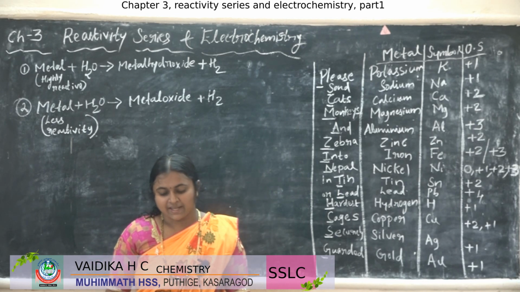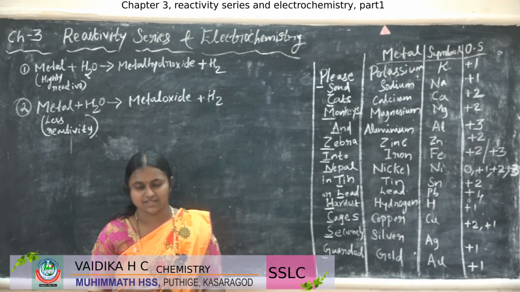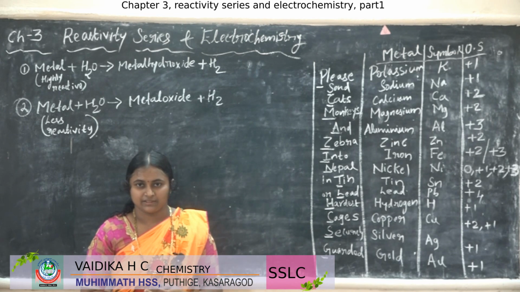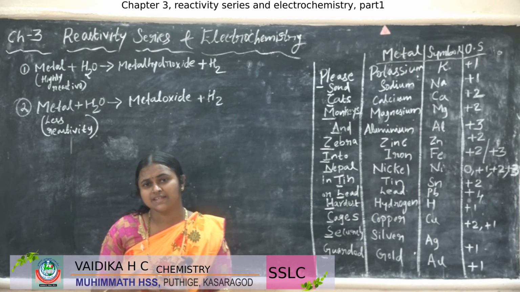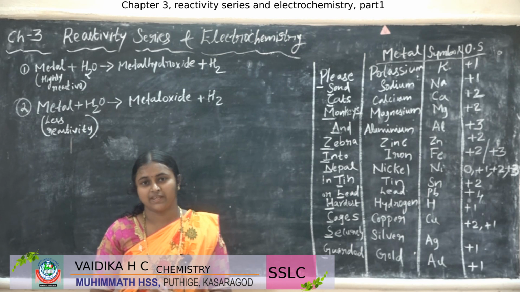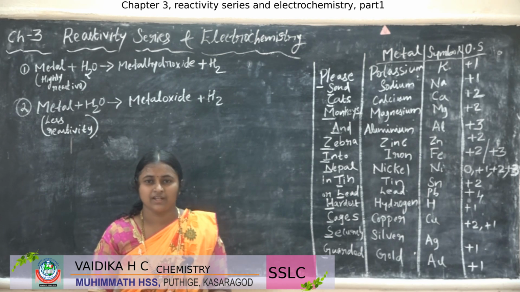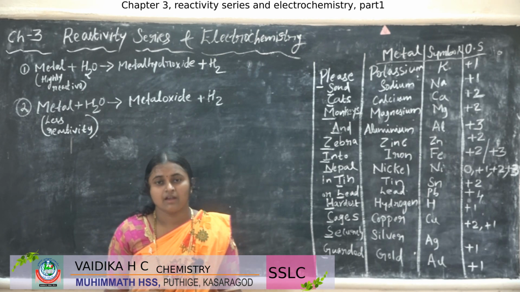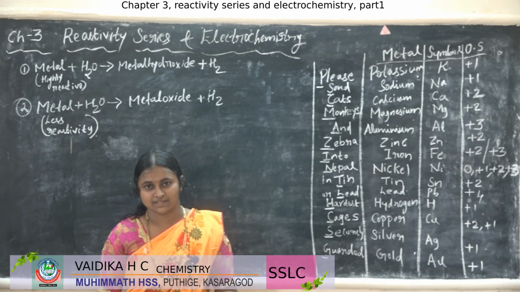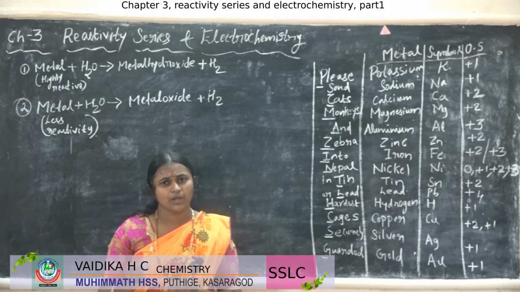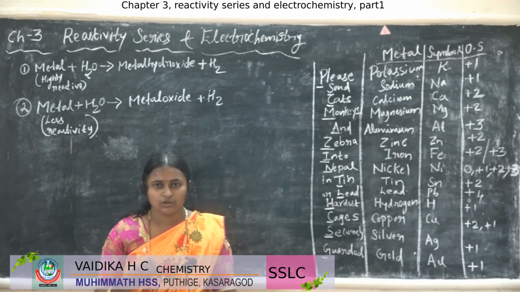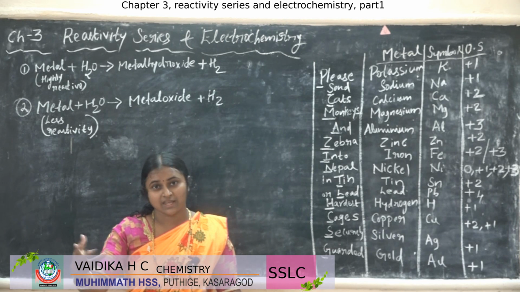Some metals engage in chemical reactions vigorously, right? For example, if you take sodium, it reacts vigorously or fast. But if you take copper or gold, it does not react, right? We are wearing gold ornaments. There is no physical change in the color of the gold ornaments, even if we use them for so many years.